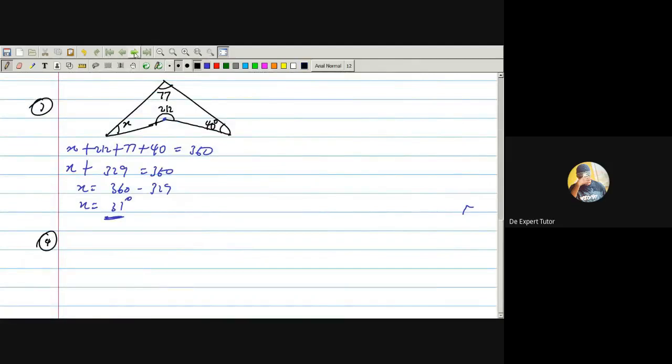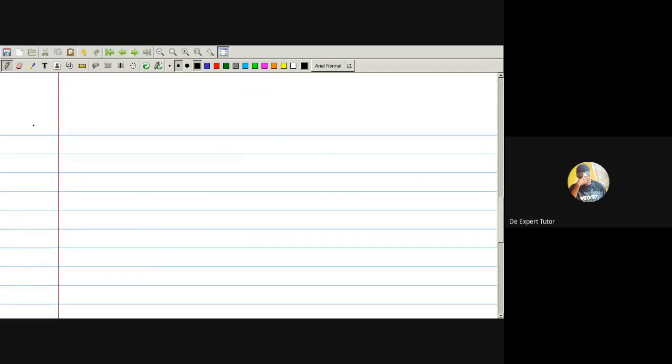Okay, let me go to the next page for that. So next, number 4. Look at shapes like this. You see that this part is x, this is y, this is 75, and this is 34 degrees.